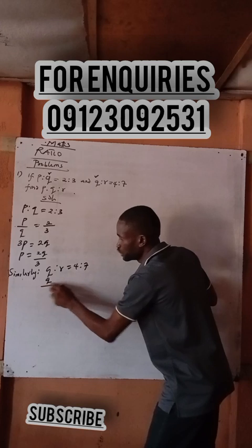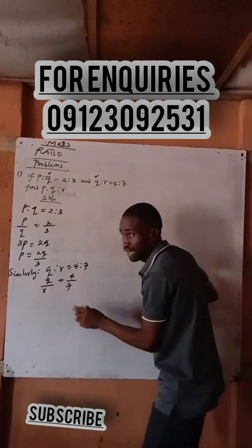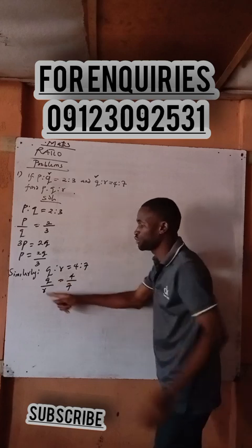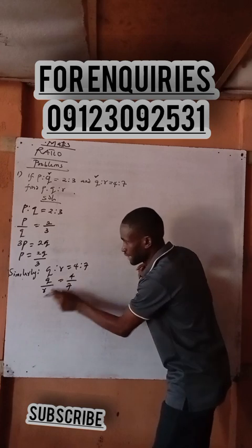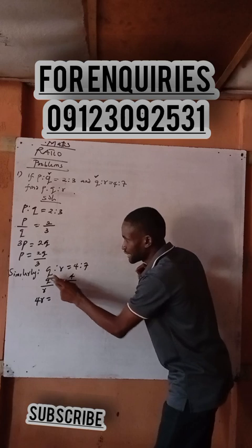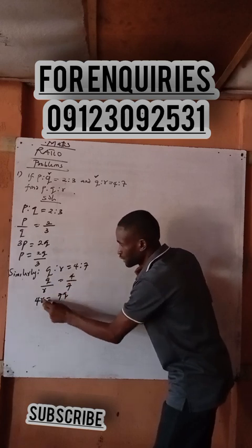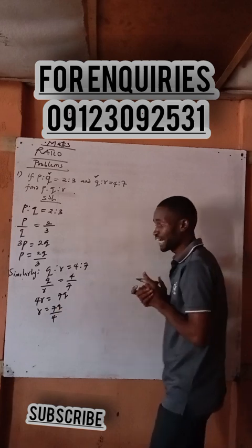Here is to R, right? Yes. Is over. We have 4 all over how many now? 7. When you cross multiply, what are we making the subject now? R. You know it is R, right? Yes. Now when I cross multiply, 4 times R is what now? And 9, here times 7 is what now? So that R is 7Q all over how many now? 4. Are you with me?